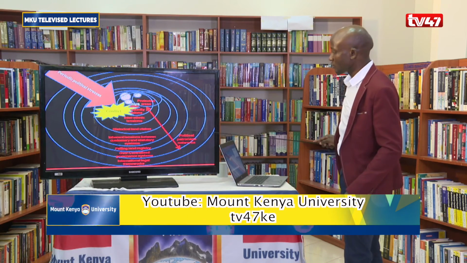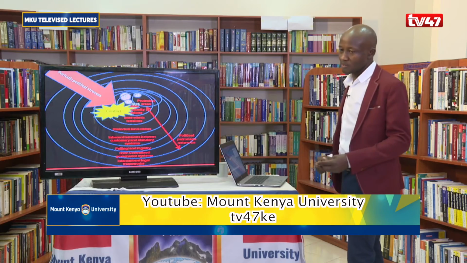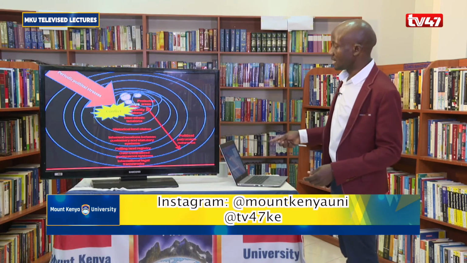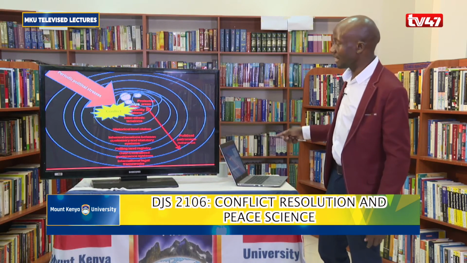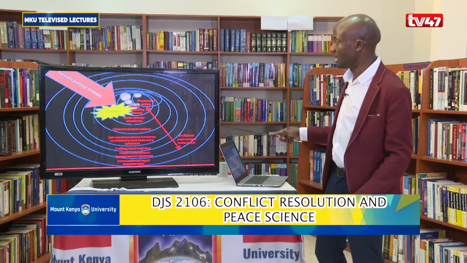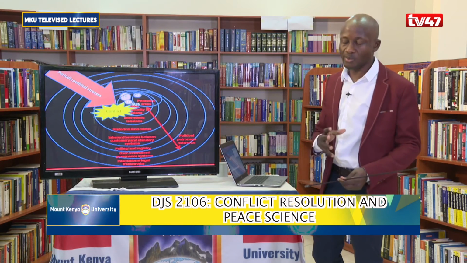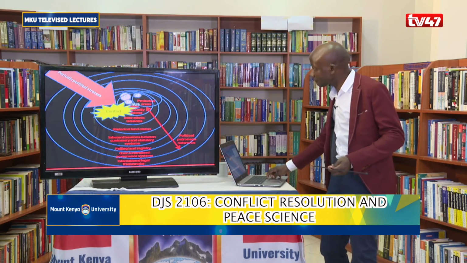And then, of course, political patronage and networks, where political elites go around sharing land and putting aside certain land as public land, and then later on they come and turn the same land into private property, and this annoys the communities around there, and then they fight. Simply, this diagram goes to tell us that conflict is very complex. It's caused by so many problems. This is basically a land conflict, but you can see how many causes actually lead to such conflicts.